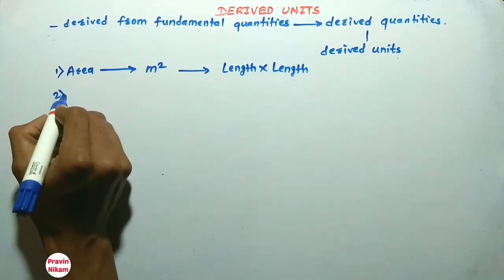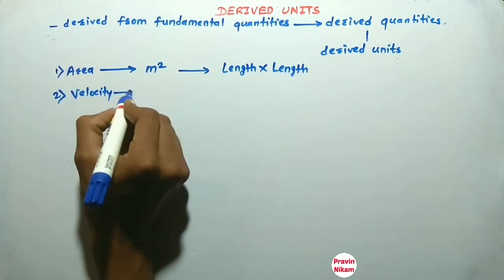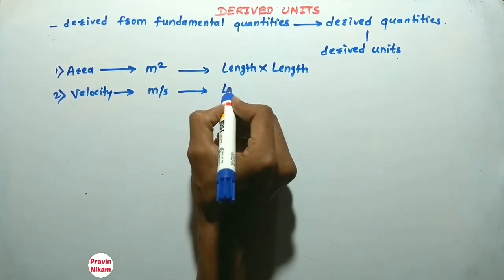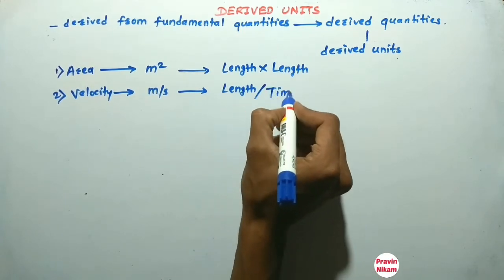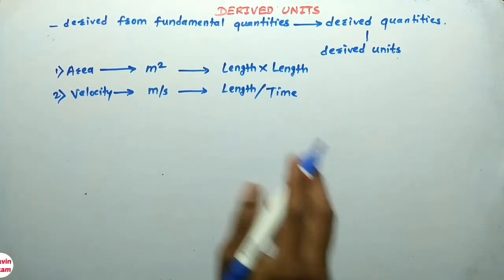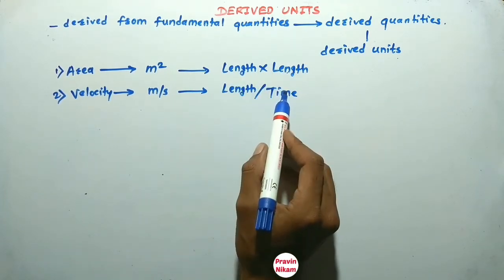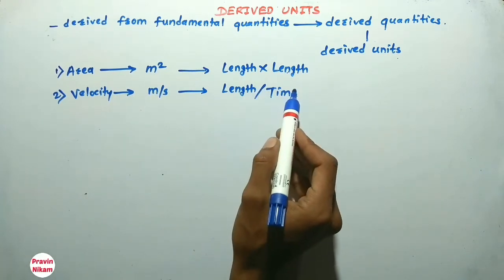Now the second unit is velocity. What is the unit of velocity? Meter per second. It is nothing but length divided by time. So these are two different fundamental quantities, and this unit is derived from two fundamental quantities.